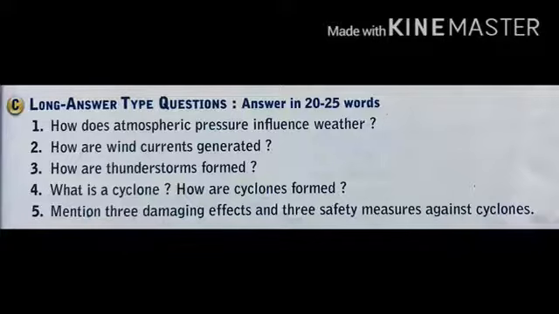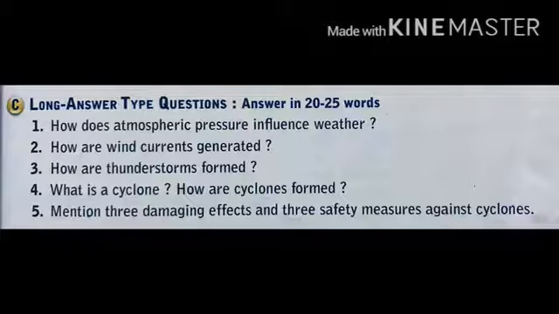This is the detailed answer, but you have to write only: wind currents are generated due to uneven heating of the earth, and it depends on two possible situations. First, uneven heating between the equator and the pole, and the second, uneven heating of the land and water on the earth. This is the only answer you have to write.